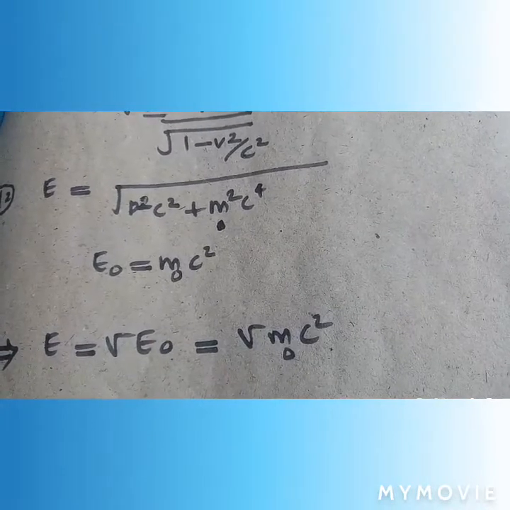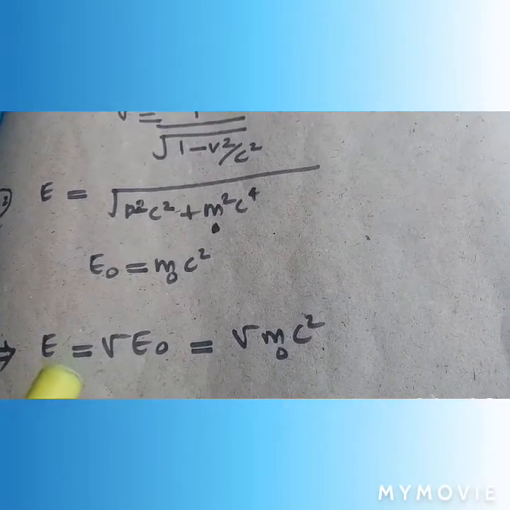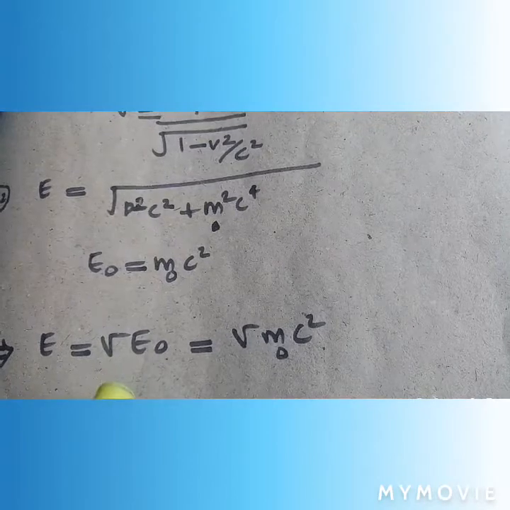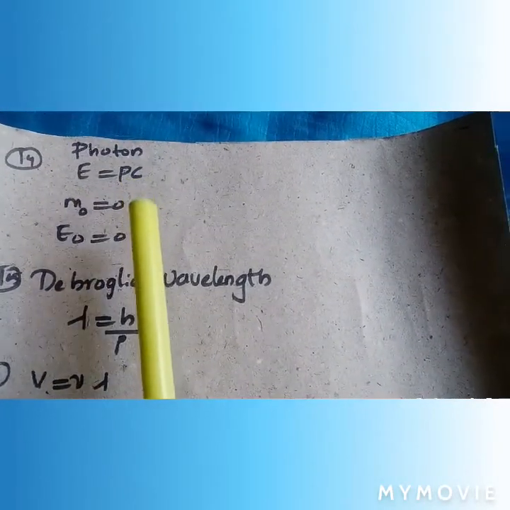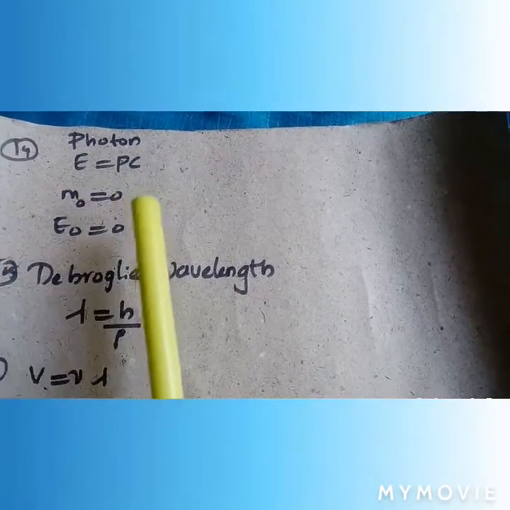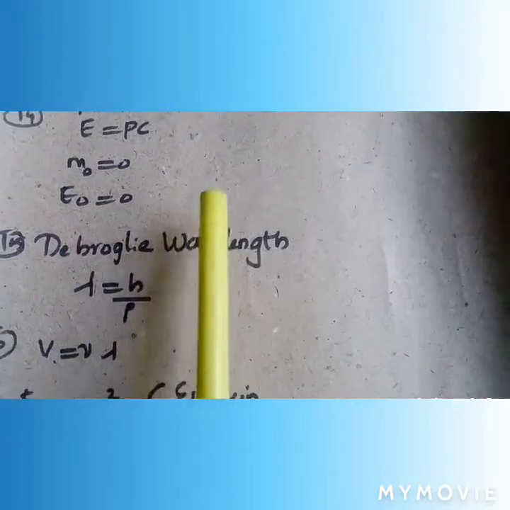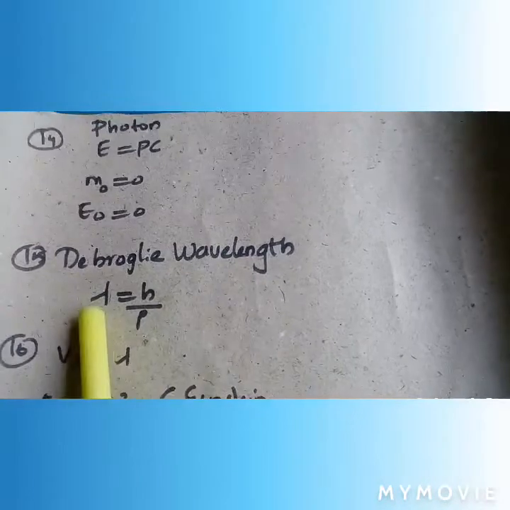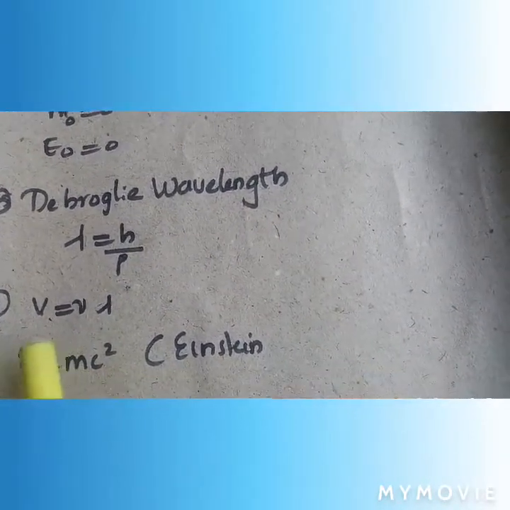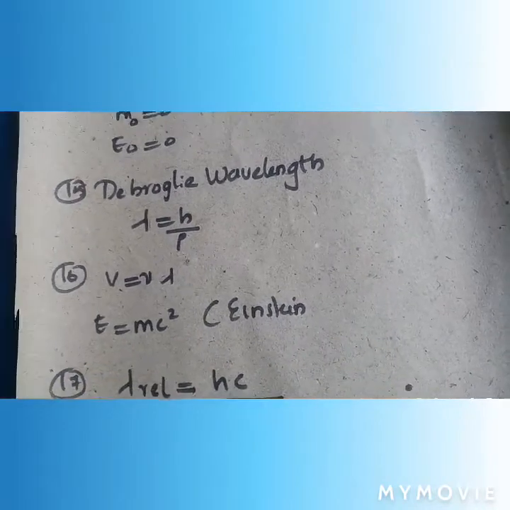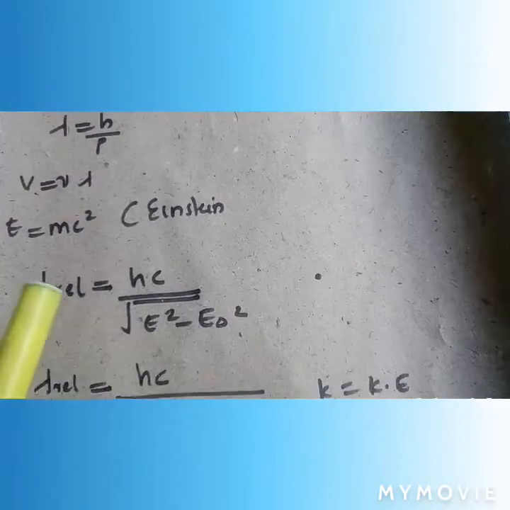Energy can be written as gamma E naught in a relativistic body, that equals gamma m naught c square. Energy of a photon equals pc. Rest mass is equal to 0. Rest energy of a photon is also 0. For the de Broglie wavelength, lambda is equal to h by p. P is momentum. v is equal to nu lambda. E is equal to m c square, that is Einstein's equation.